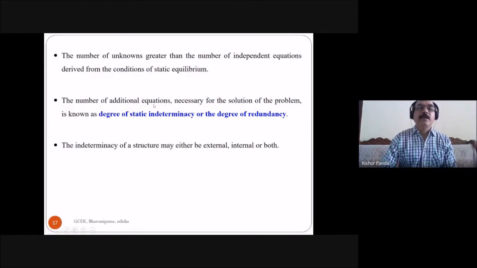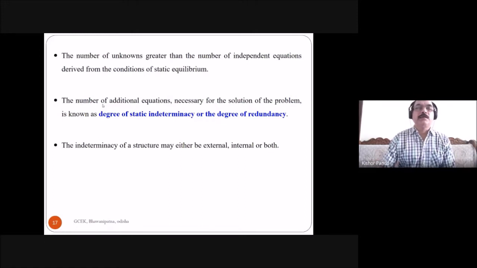The number of additional equations necessary for the solution of the problem is known as the degree of static indeterminacy, or this is also called the degree of redundancy.